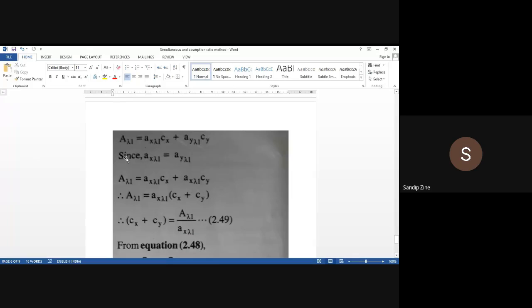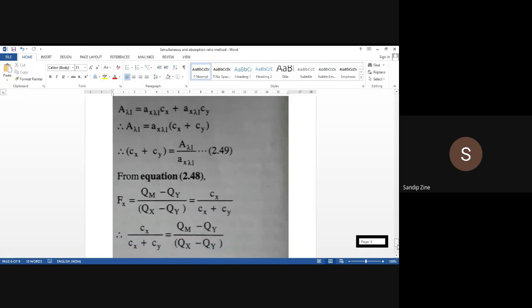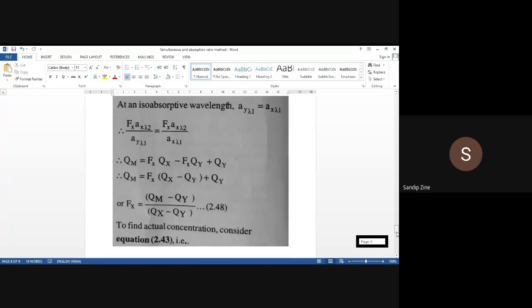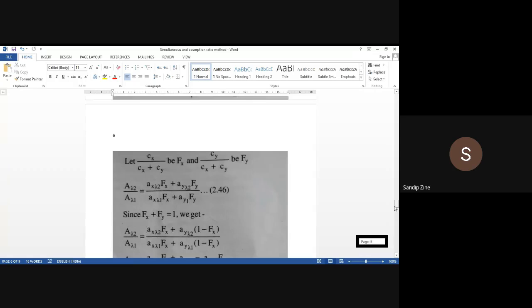So absorbance at wavelength 1 is equal to Ax lambda 1 into Cx plus Ay lambda 1 into Cy. And these values, Ax lambda 1 is equal to Ay lambda 1, and we will solve this equation over here and try to find out Cx plus Cy. And this Cx plus Cy is equal to this value, A lambda 1 divided by absorptivity value of x at lambda 1. So from equation 2.48, whatever we are generating over here, isn't it?